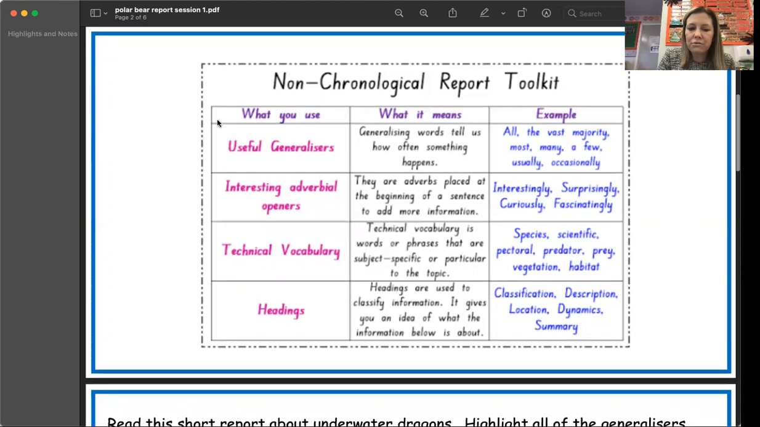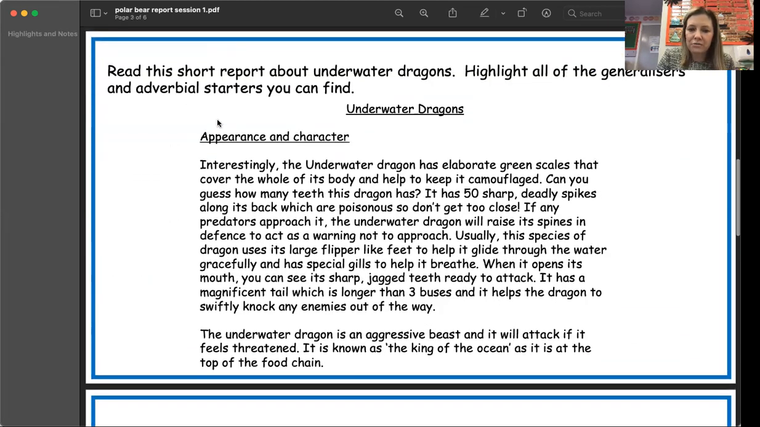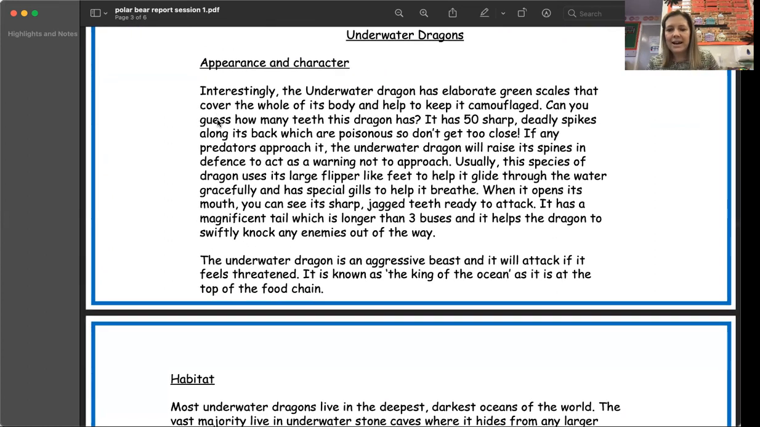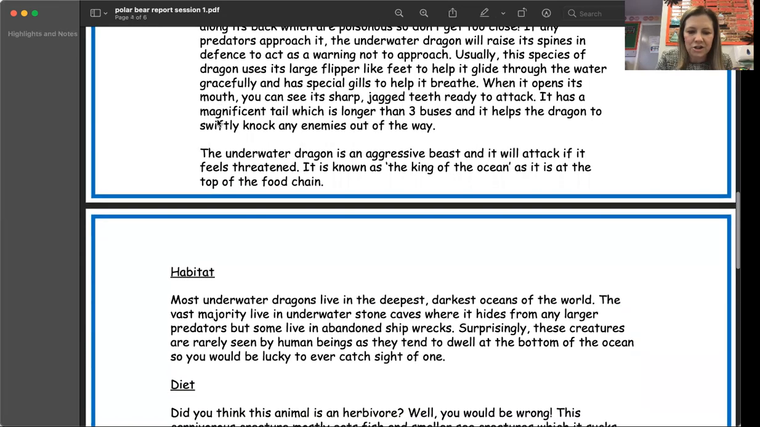So I wonder if you go through my underwater dragon report, can you find any adverbial openers in there? So let's read again. Interestingly, oh, we found one straight away. Interestingly, the underwater dragon has elaborate green scales that cover the whole of its body and help to keep it camouflaged. So we've put interestingly in there because we thought it might be an interesting fact that people might be interested to know. So let's go through and see if we can find any more in another section.